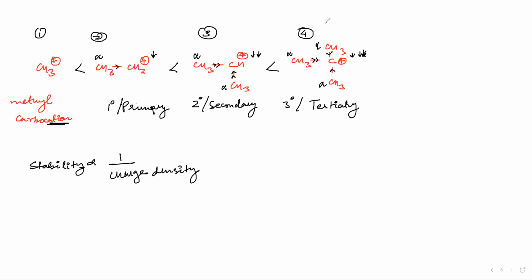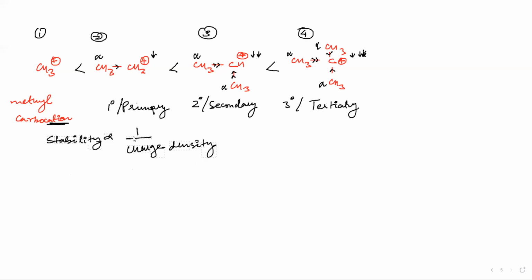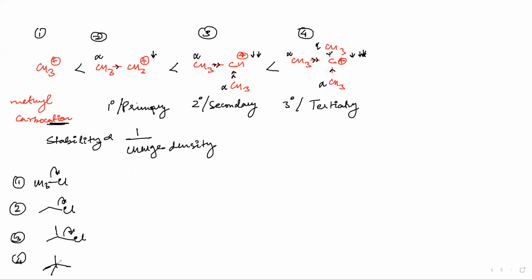Okay. Now, what is the consequence of this? The question that can be asked is, which of the following reactions happens the fastest? For example, number 1 is CH3Cl, and I break the bond. Second is CH3CH2Cl, and the breaking of bond is happening like this. Third is Cl, like this. Fourth is Cl, like this. So here I am getting methyl carbocation. Here I am getting 1 degree, 2 degree, and here I am getting 3 degree.